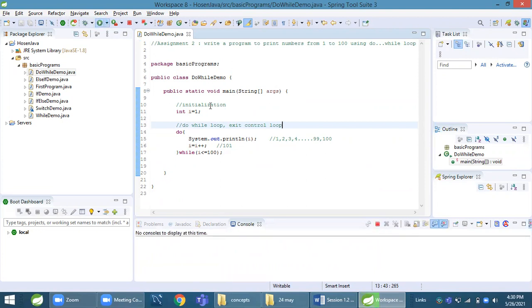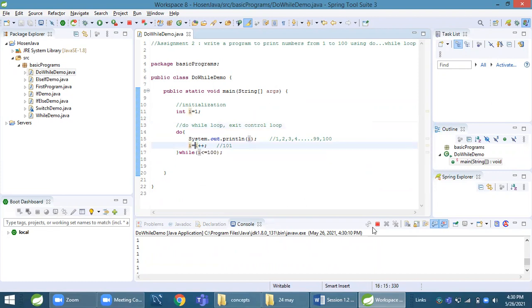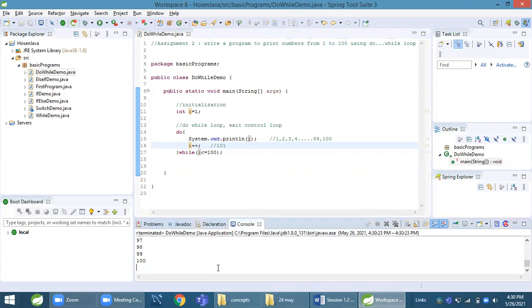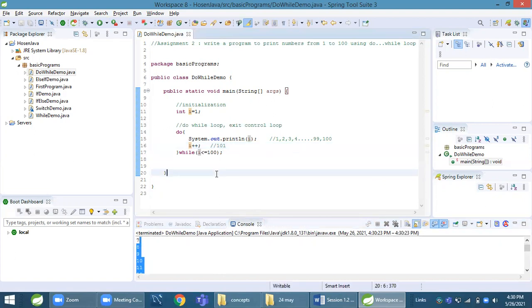Click on run. It went into an infinite loop. Stop this. Remove this. Let's run it once again. This is 1 to 100 printed. You can see it in the console here.